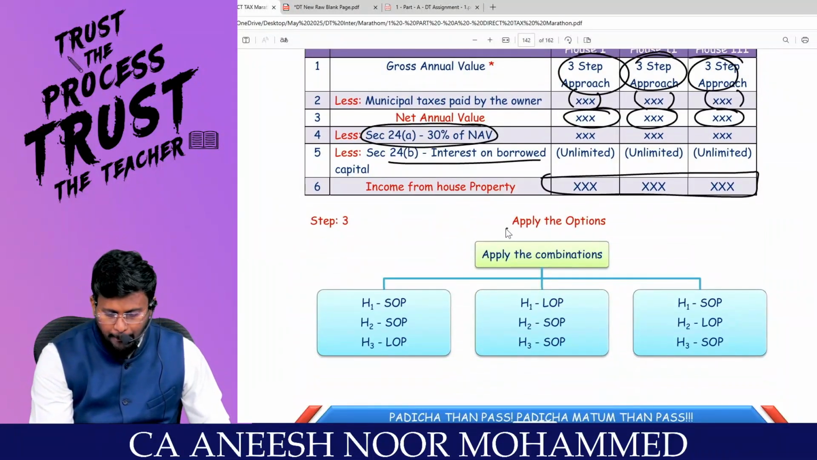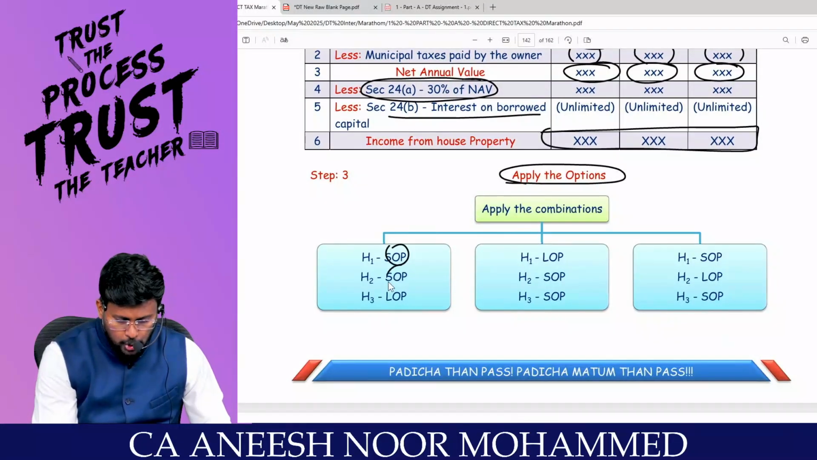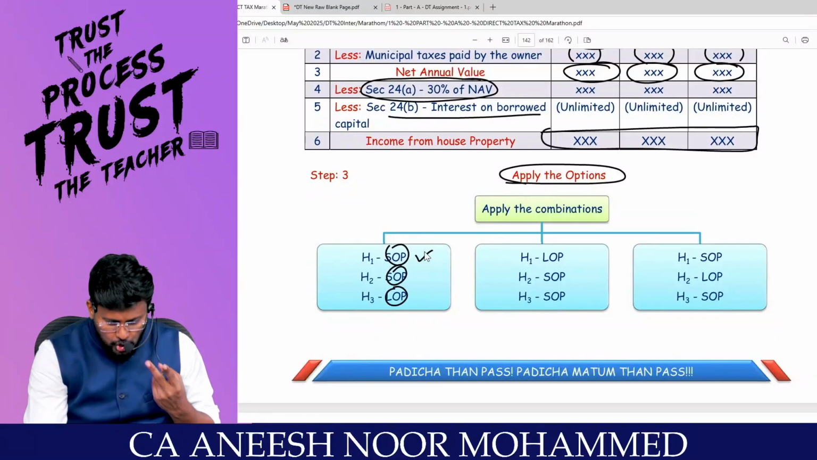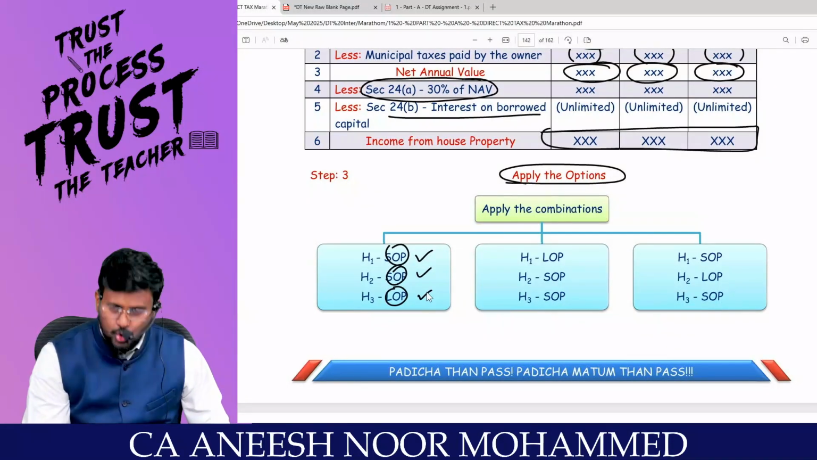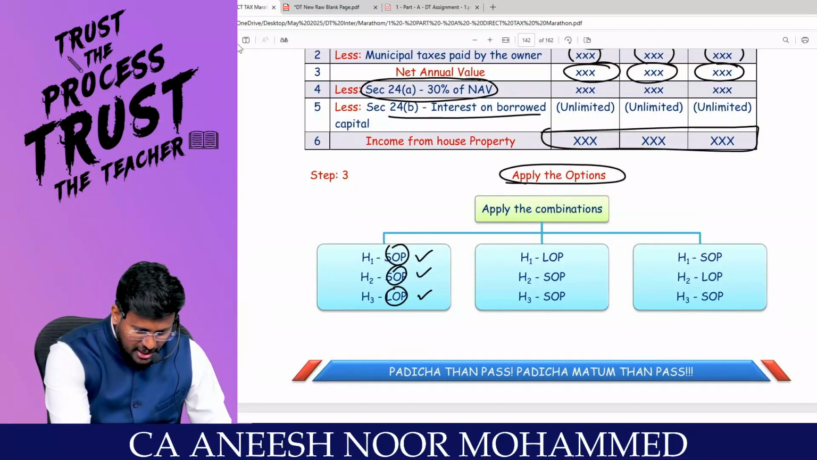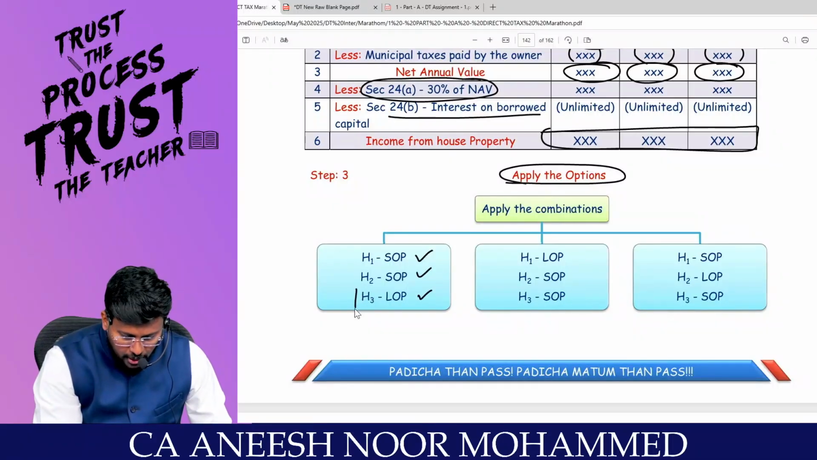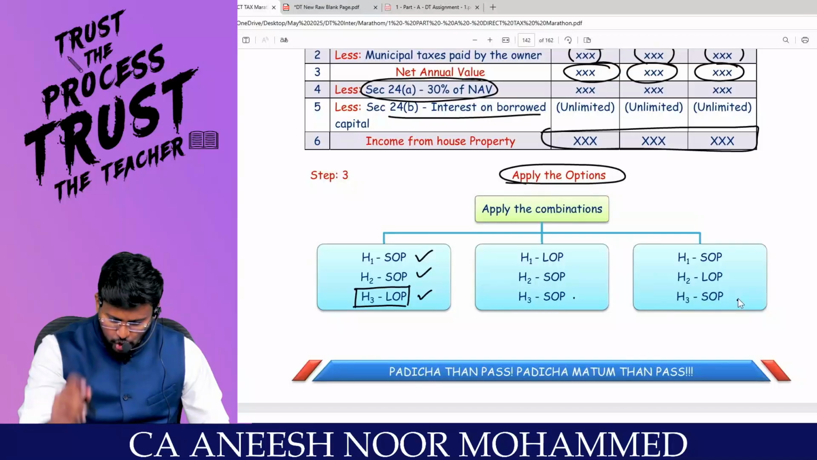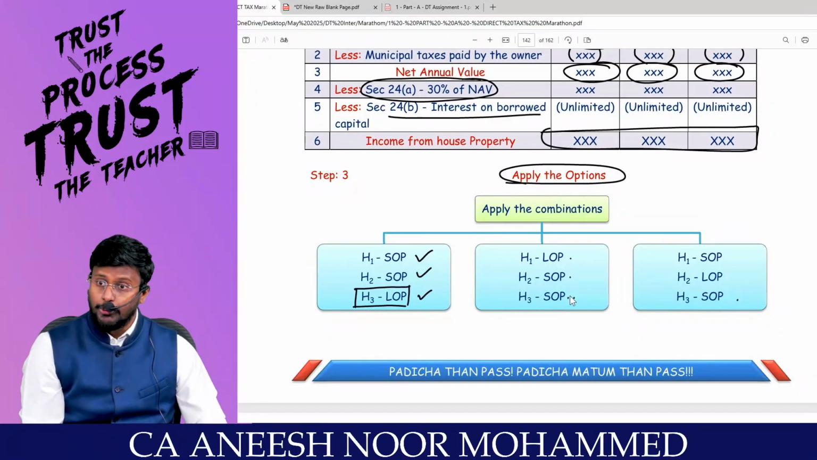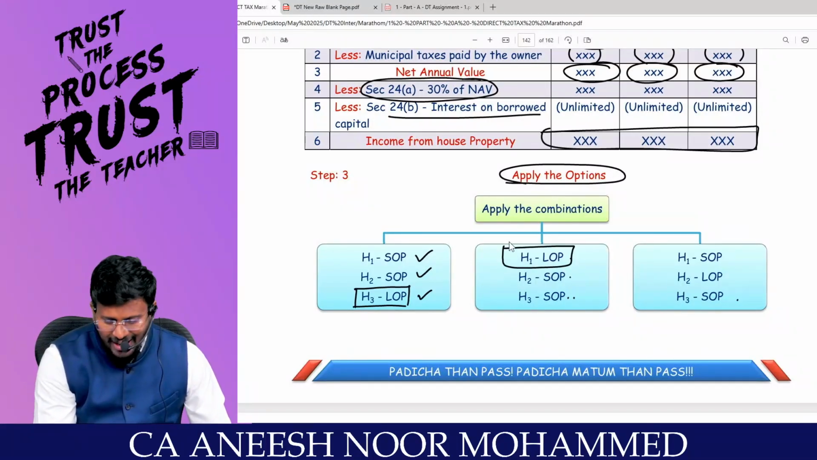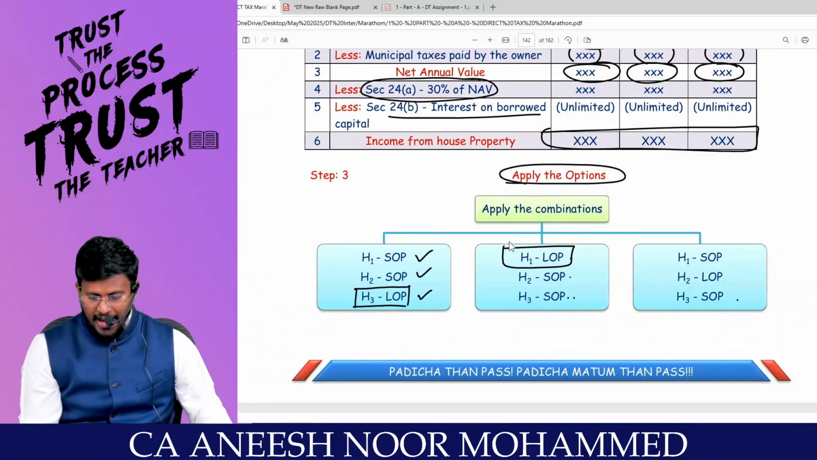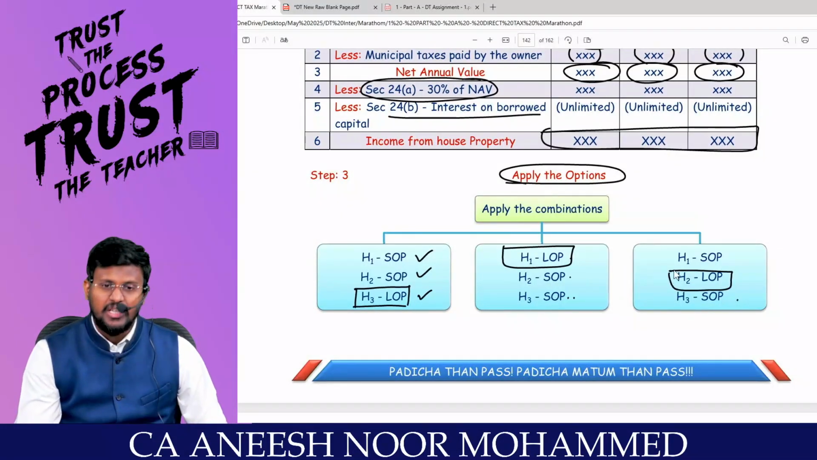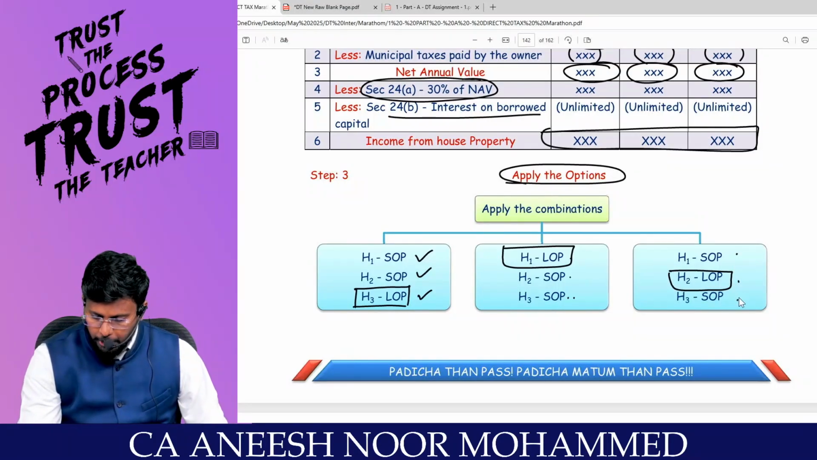Now I am going to apply the option. How will I apply? SOP, LOP. Tell me. House 1, I assumed as SOP. House 2, I assumed as SOP. House 3, I assumed as LOP. So since H3 has been declared as LOP, H3 I will never declare as SOP anymore. Are you really with me? In the next option, LOP, SOP. That means house 1 I declared as let out property. And sir, I have not given a chance to house number 2. House 2 is let out property, man. So that's SOP, LOP, SOP.